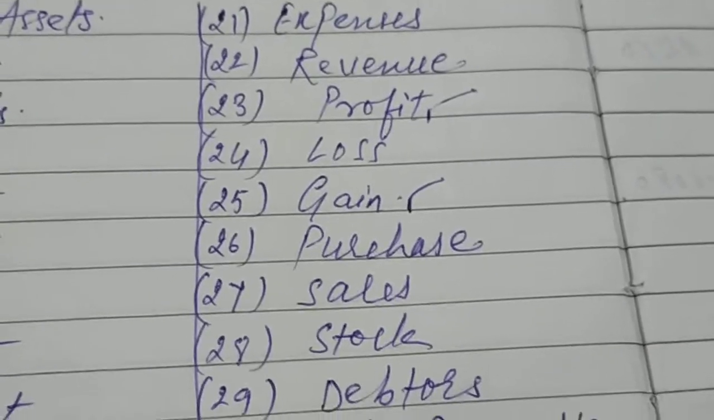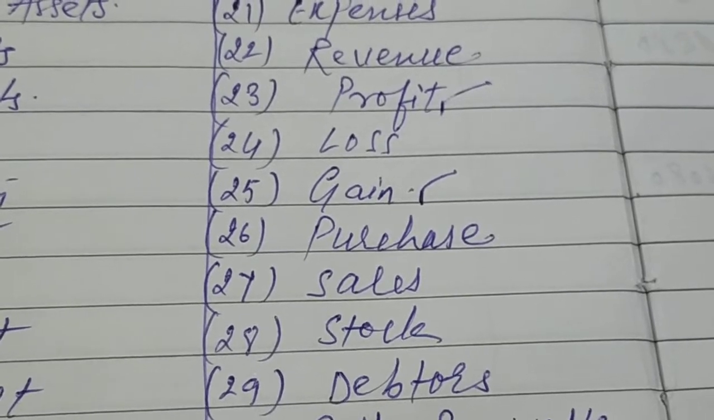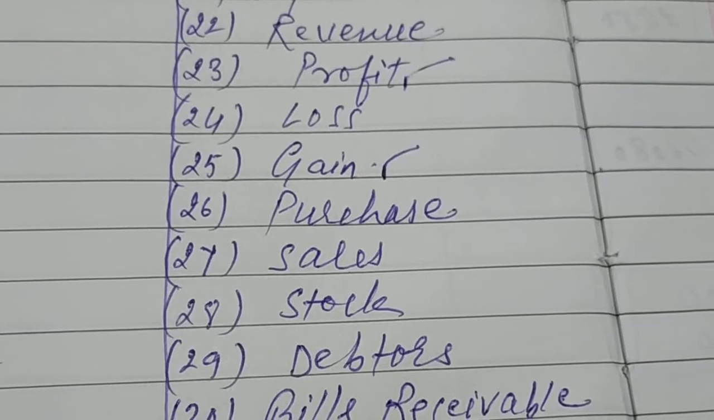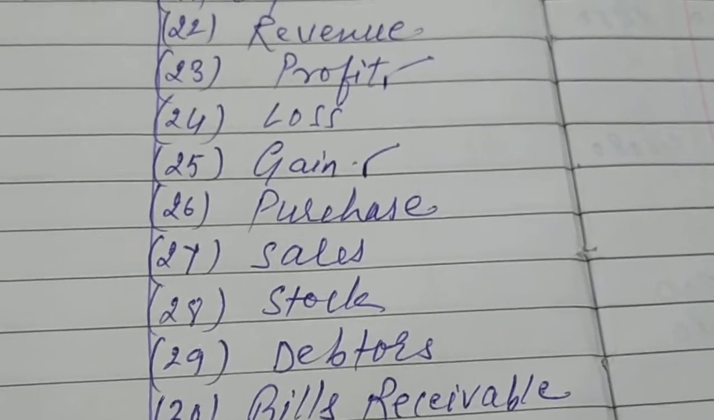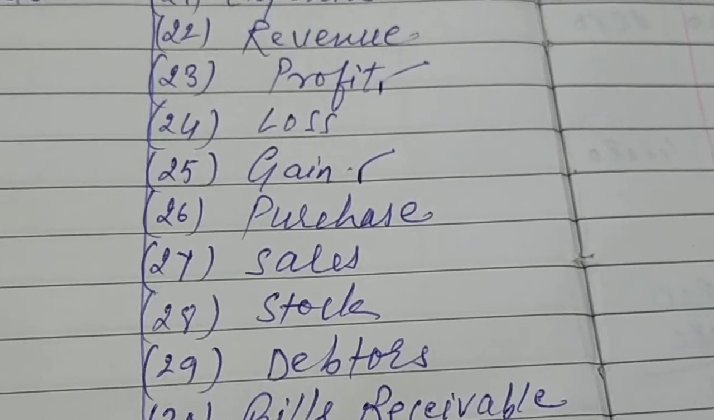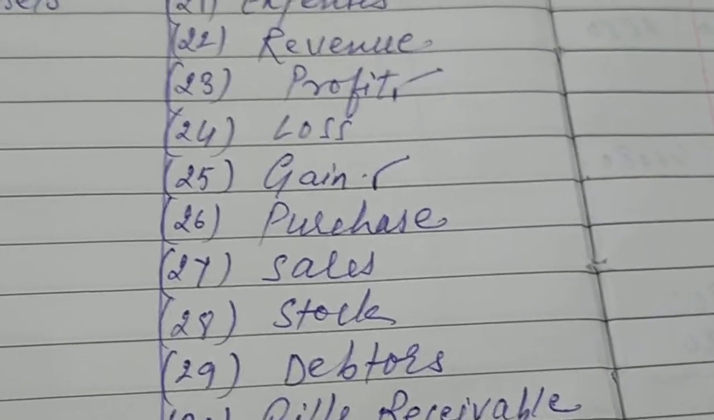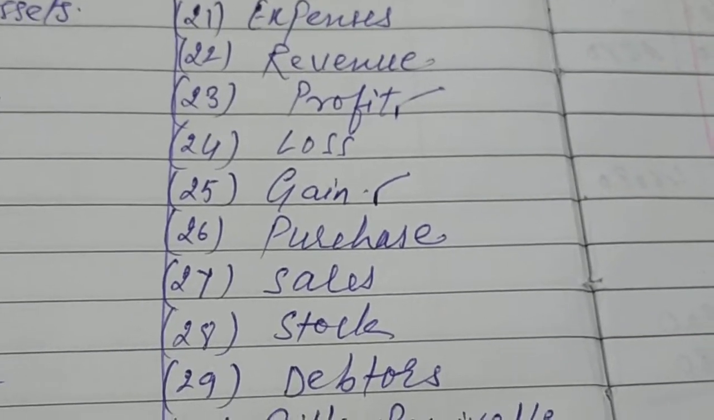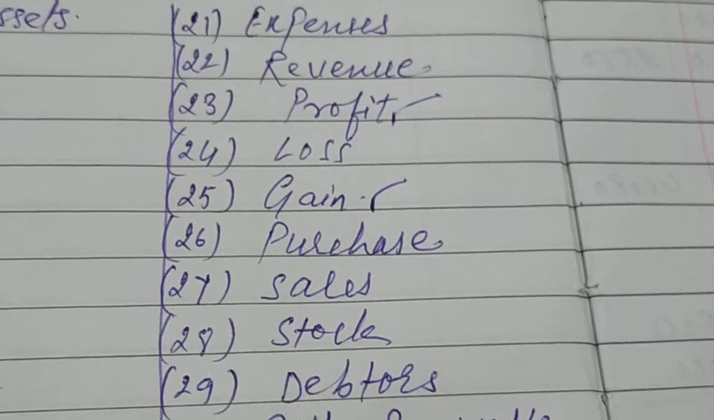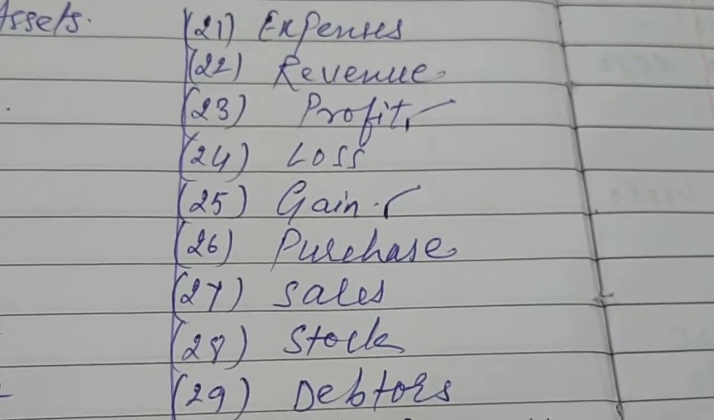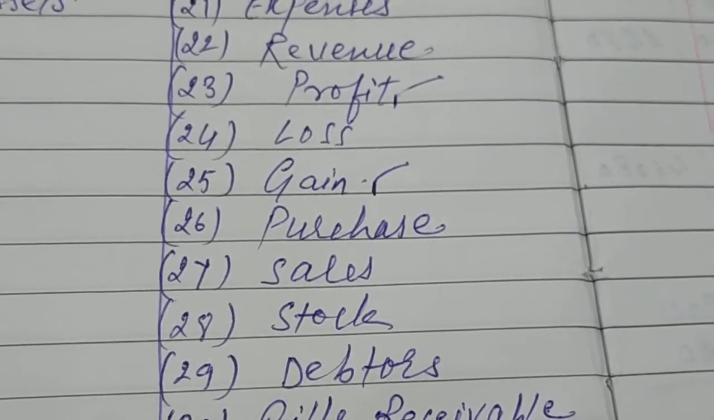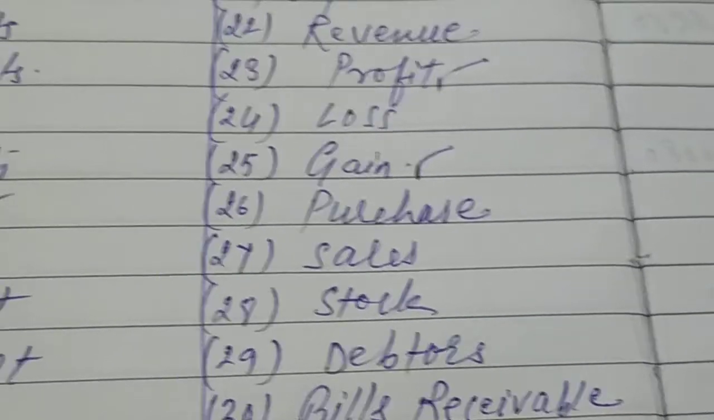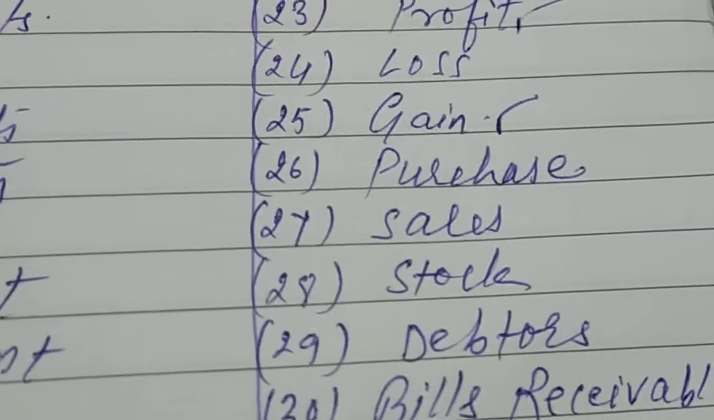Purchase and sales: you know very well that purchase means whatever you buy for the business transactions of the business is called purchase. Whatever you are selling is called sale. Stock means what lies between purchase and sale; we can say unsold goods become stock.